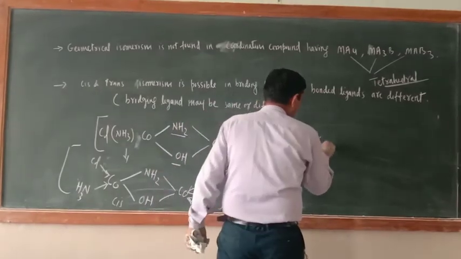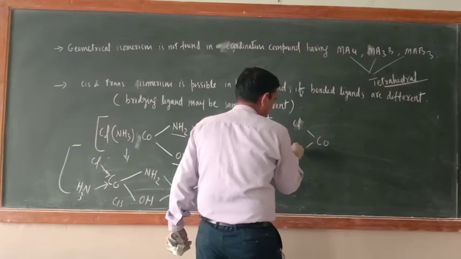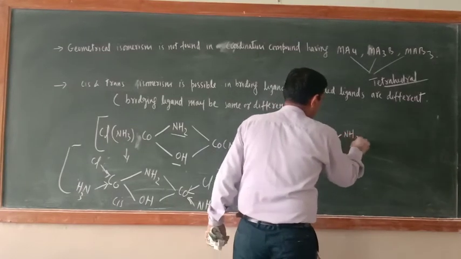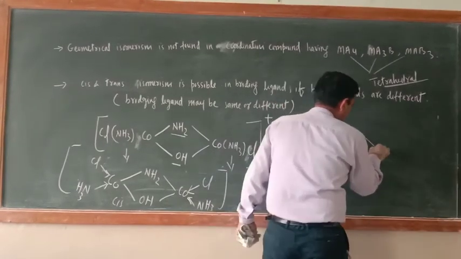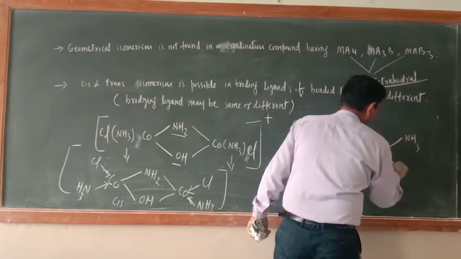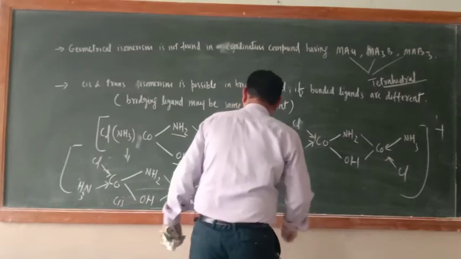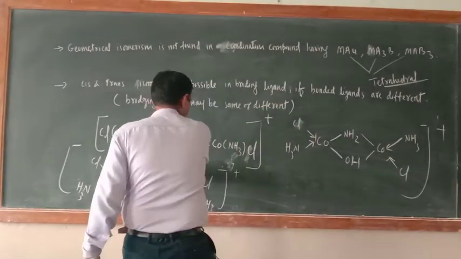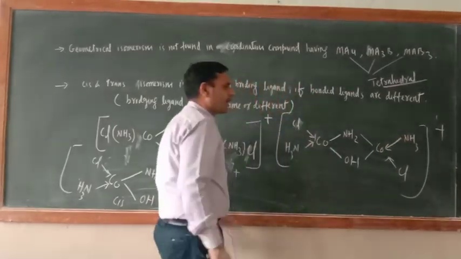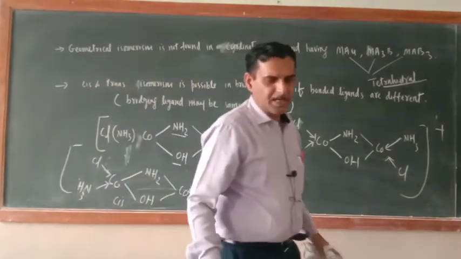Now we can make the trans arrangement also. Just see, cobalt, here Cl, here NH3, amine ligand, here NH2, here OH, here cobalt, here NH3, here Cl. Okay, bracket close, single positive, here also single positive. So just see here, now similar ligands are present in opposite planes. So cis and trans isomerism is possible in the bridging ligand case also.